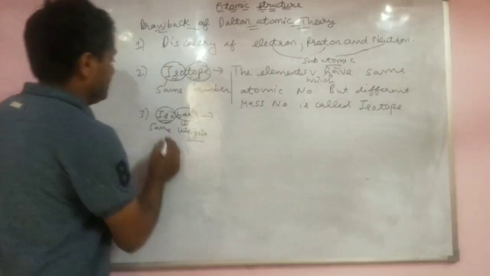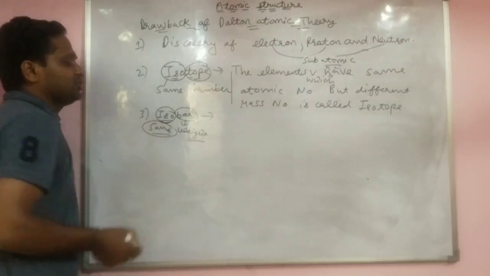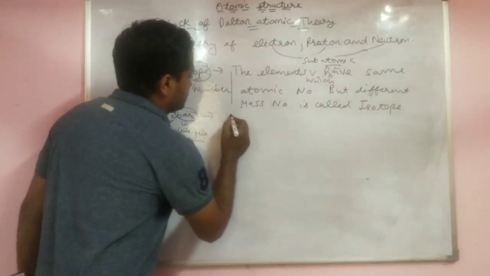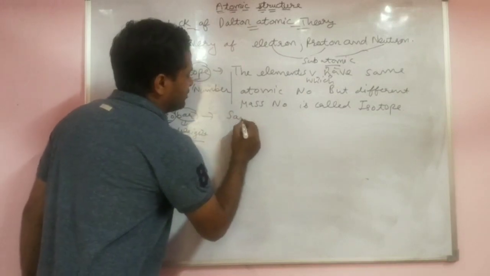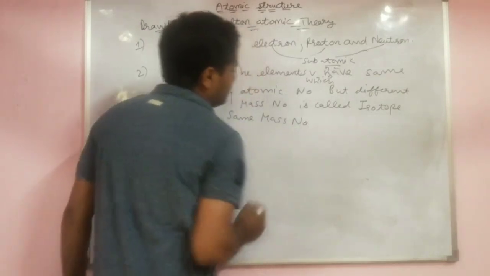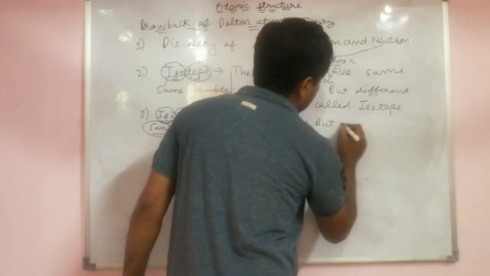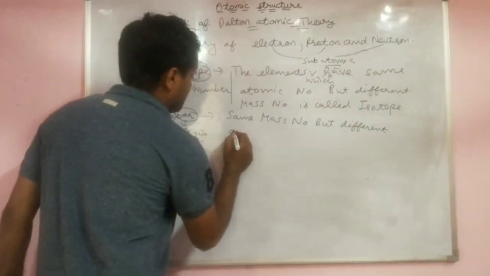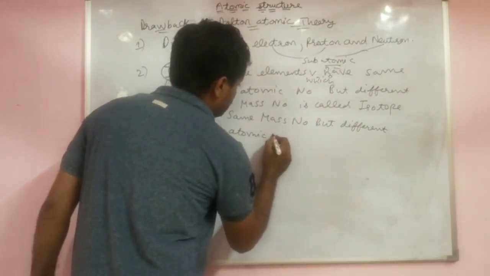Isobar always means same weight. Elements which have the same mass number but different atomic number are isobars.